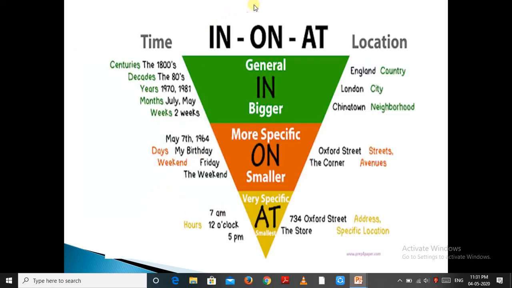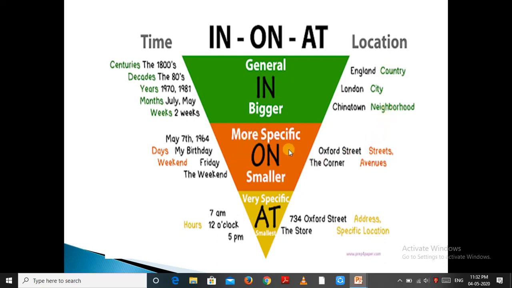Some of the common prepositions: in, on, at. In is an indicator of time and in is also an indicator of location. In indicates centuries, decades, years, month and week as time is concerned. Location, it indicates country, city and neighborhood.